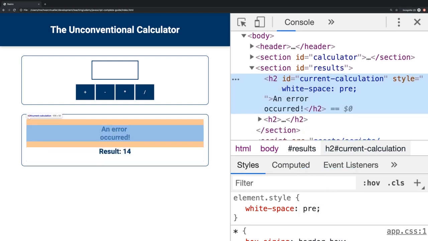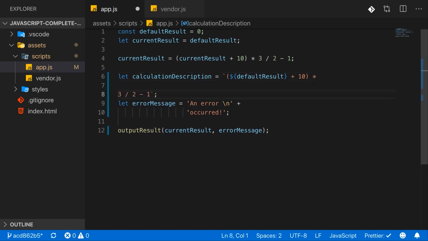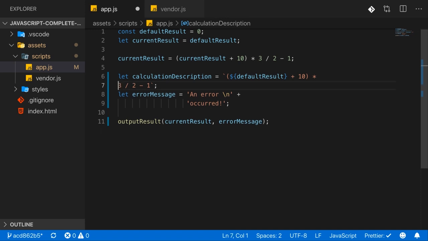And you can also see it here. There is a line break after error. So with this backslash n, you can add a line break in a string no matter if you use single or double quotes. You could also use this here in the template literal, by the way. It's also supported there, but there you don't need it because there you can just add a normal line break, and since you're in a template literal, that will add a line break to the string as well.